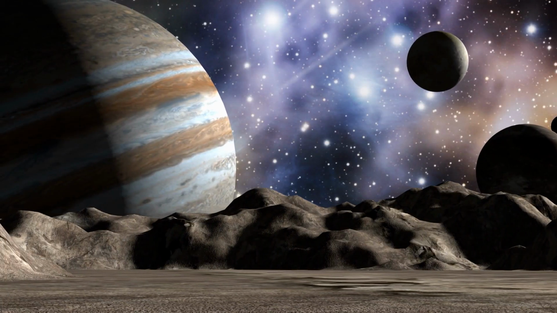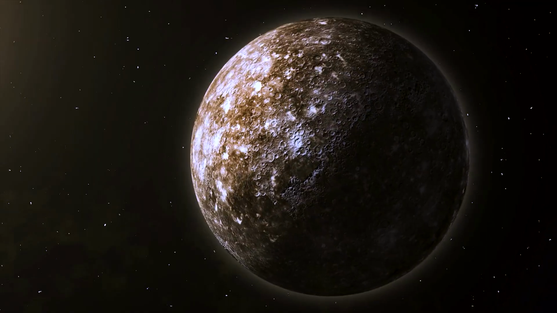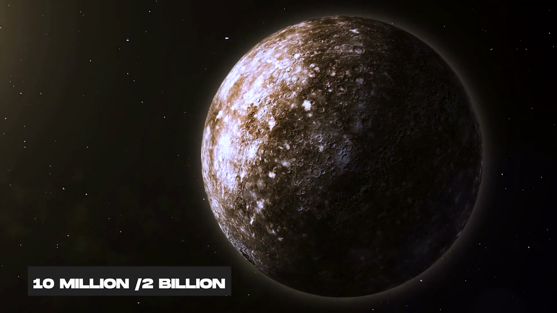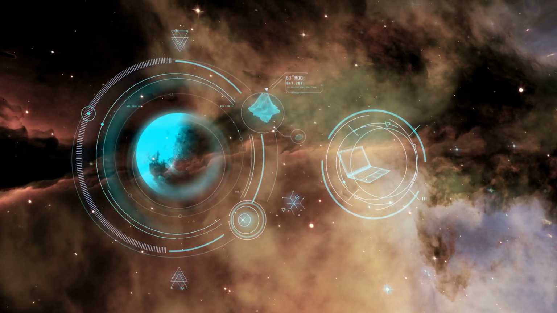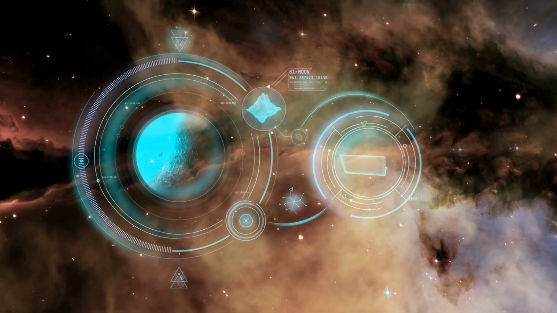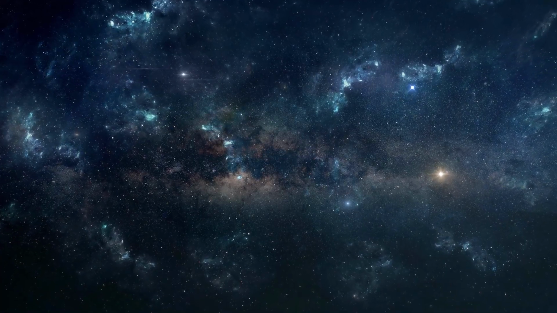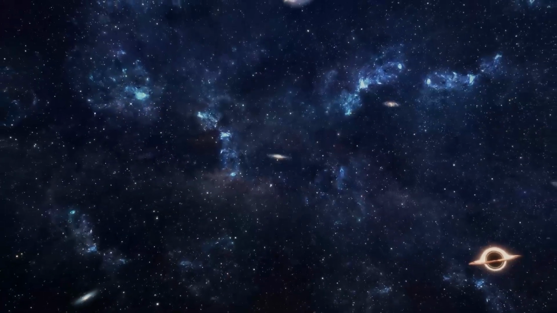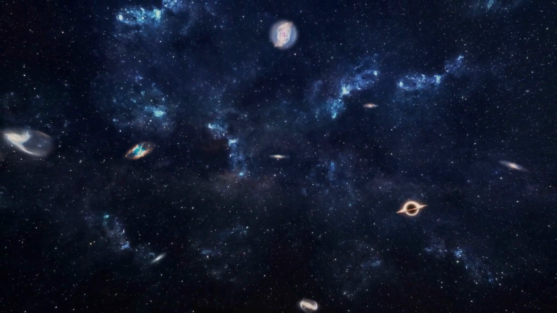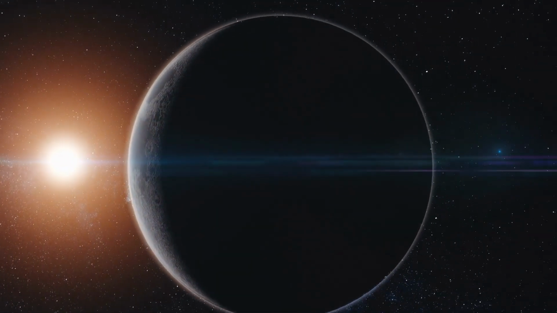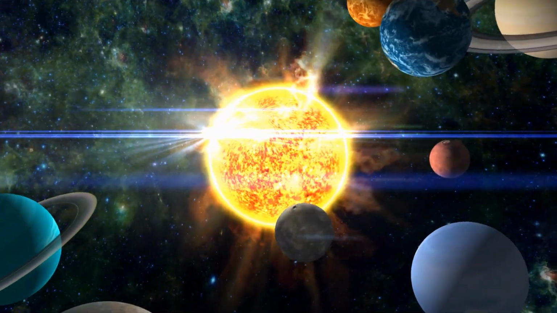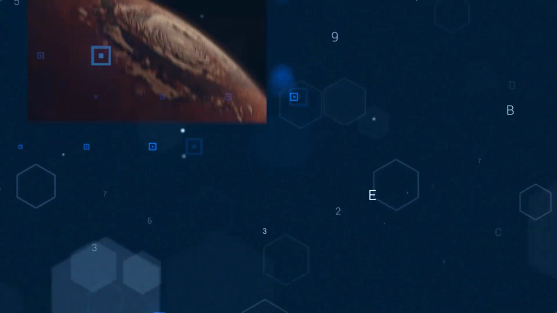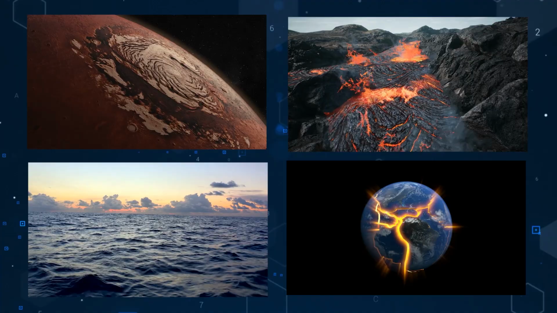But why is estimating the age of planets and stars important? Does it matter if a planet is 10 million or 2 billion years old? Why should we care? These are good questions, and the answer is yes, it does matter. Knowing the age of a planet or a star can help us understand many things, such as how the universe evolved over time, from its explosive birth at the Big Bang to the present day. We can learn about the origin and history of matter, energy, and life in the cosmos, how planets form and change over time, and what factors influence their habitability. By comparing the ages of different planets, we can see how they developed different features, such as atmospheres, oceans, volcanoes, and plate tectonics.